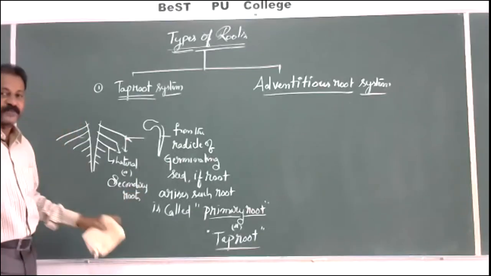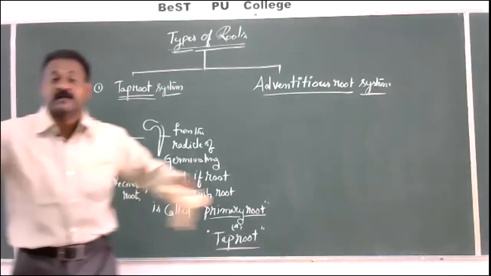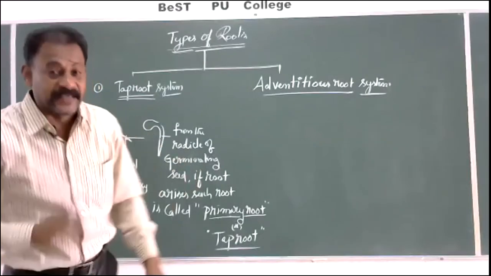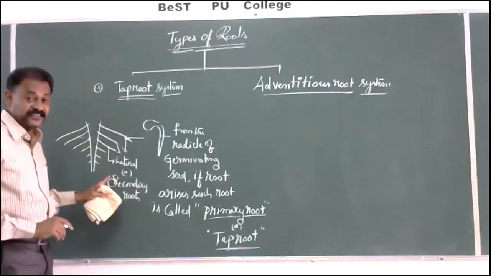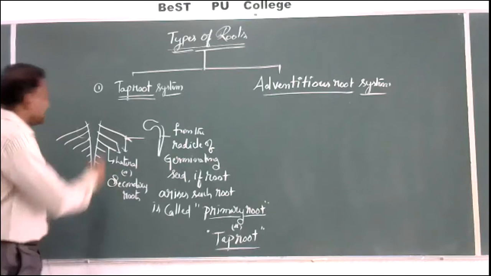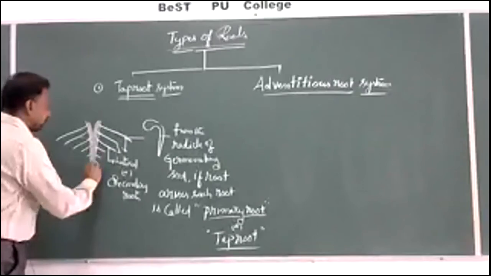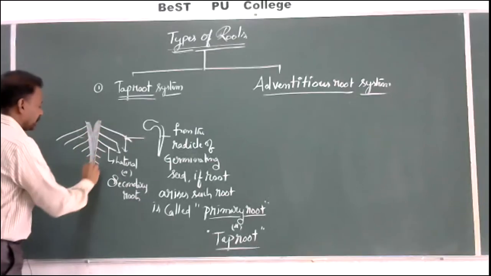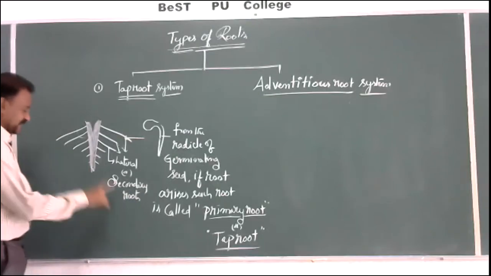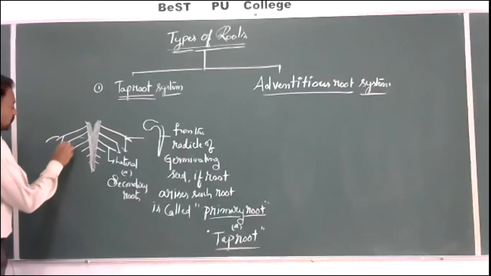We have discussed in the previous class one concept of lateral roots. The lateral roots or secondary roots are arising from the innermost layer of the root, that is pericycle, so they are called endogenous in origin. Endogenous means these lateral roots are coming from the innermost layers.